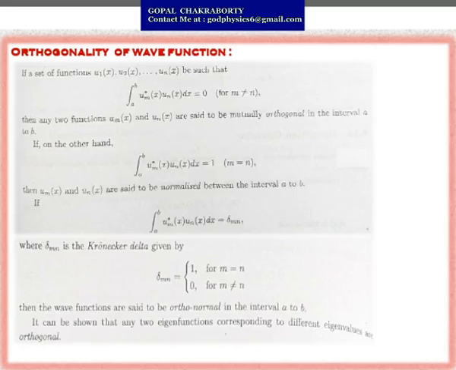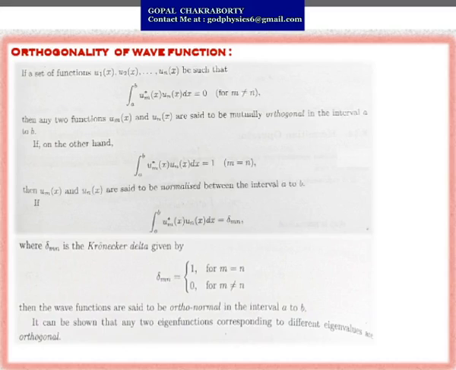If, on the other hand, the condition for normalization is also satisfied for m equal to n, that means the integration from a to b of um star un dx is equal to 1,